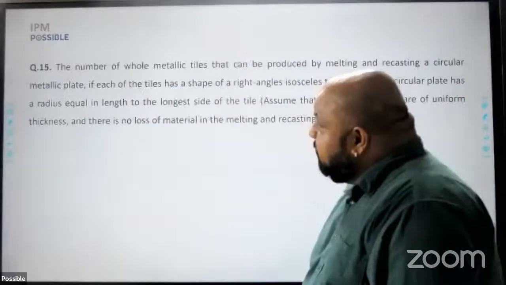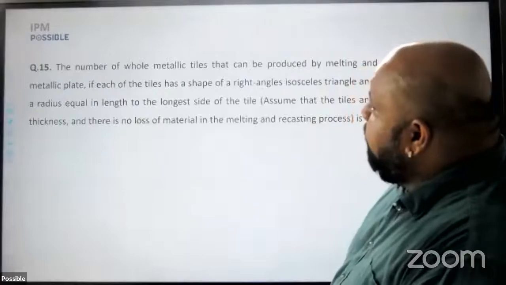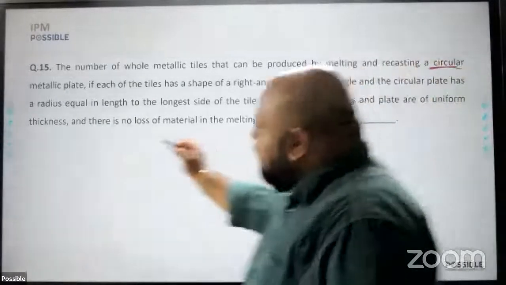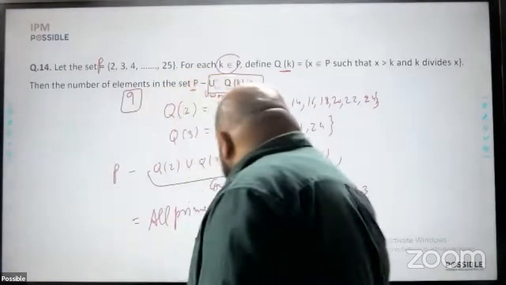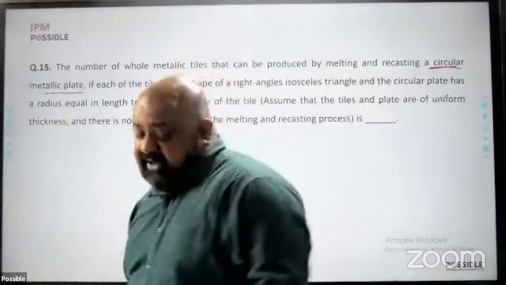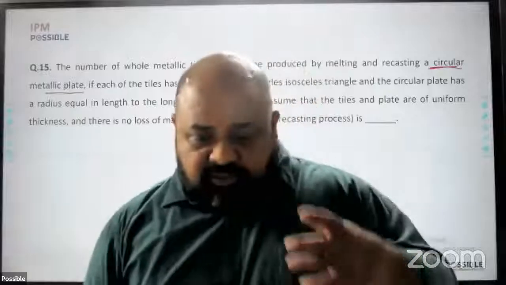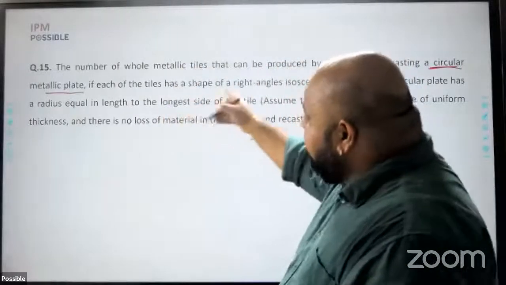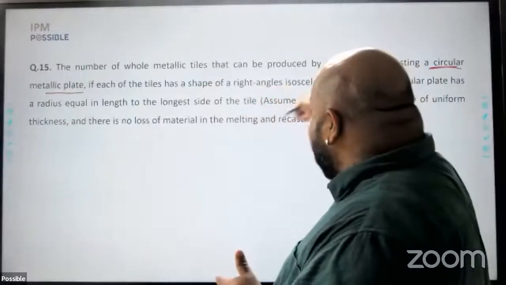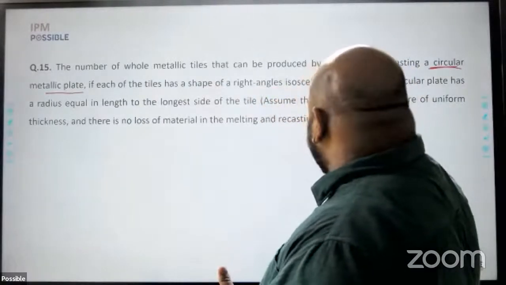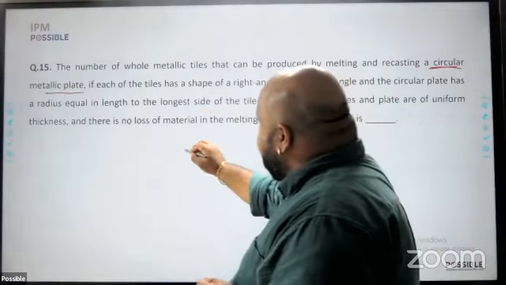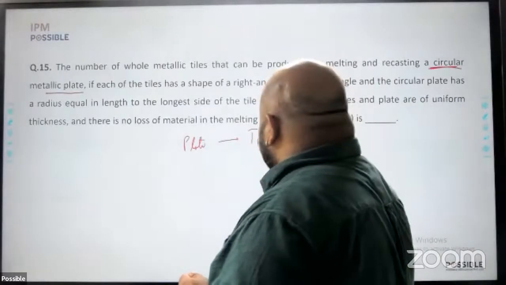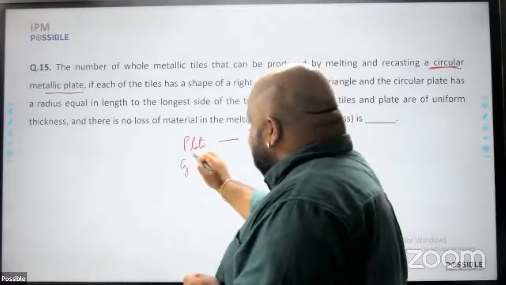Not counting this question. Next, the number of tiles that can be produced by melting and recasting circular metallic plates. Circular metallic plates are nothing but cylinders. So they have a radius, they have a thickness. If each of the tiles has the shape of a right angle isosceles triangle, so basically I have a plate which is being recast into tiles. This is a cylinder.